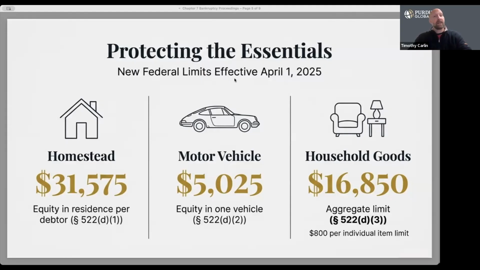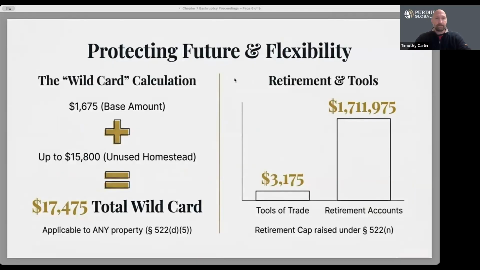So next, let's look at the flexibility tools within the exemption system. Here you can see two particularly powerful protections. The first is the wild card exemption, and it includes a base amount of $1,675, as well as up to $15,800 of unused homestead. So that means a debtor who does not use the homestead exemption, like a renter, may protect up to $17,475 in any property. And this exemption is strategically significant in consumer cases.